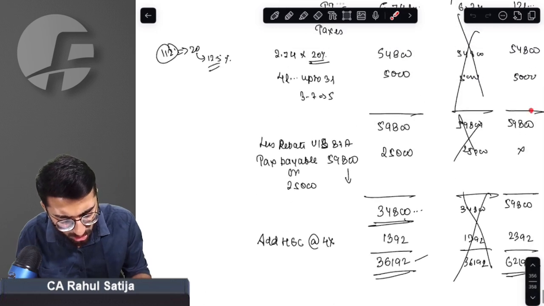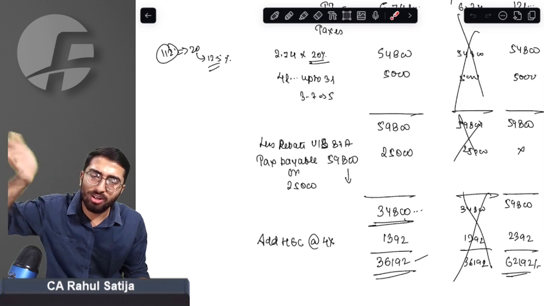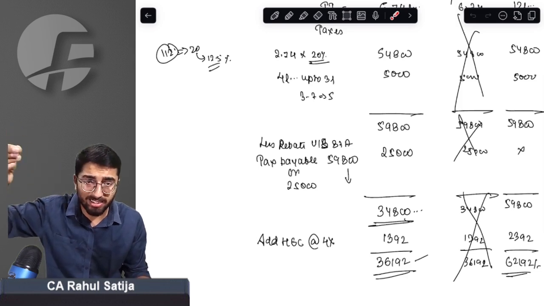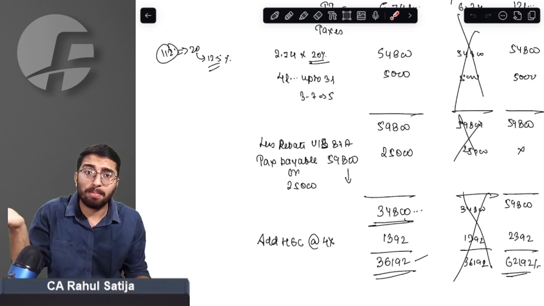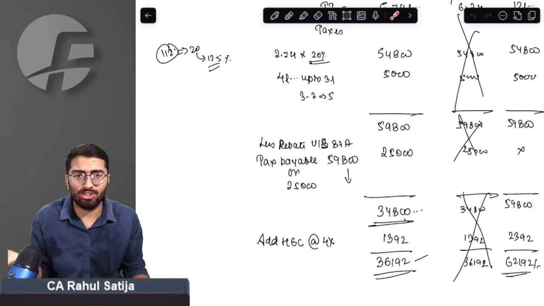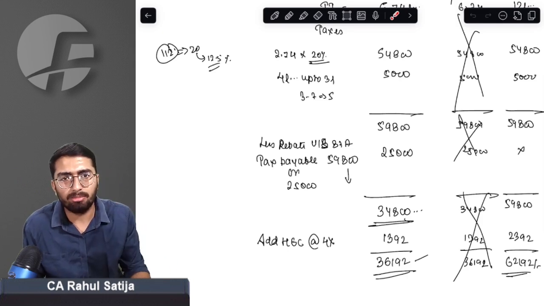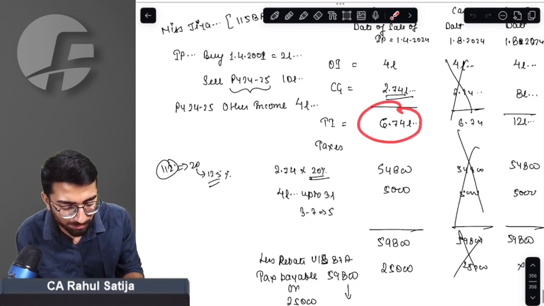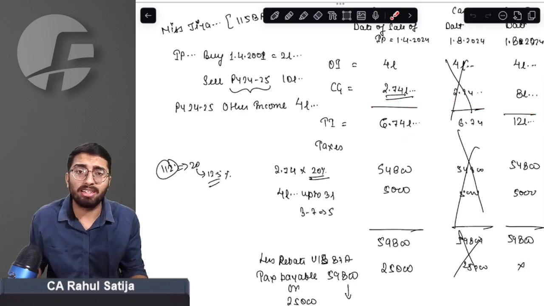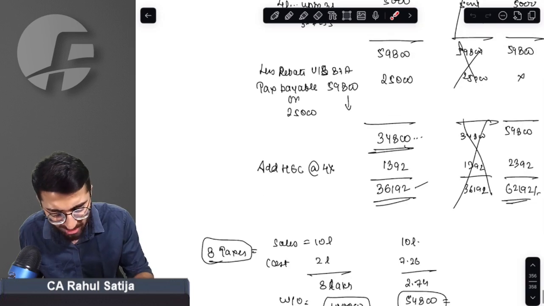So even though tax liability has not changed, because you are allowed to take the benefit of indexation as per the old tax rates, still something has changed. Even though you are allowed indexation for the purpose of tax calculation, you are not allowed indexation for the purpose of total income calculation. This has resulted in an increase in total income, and since your total income has increased, you will not be allowed rebate under Section 87A.